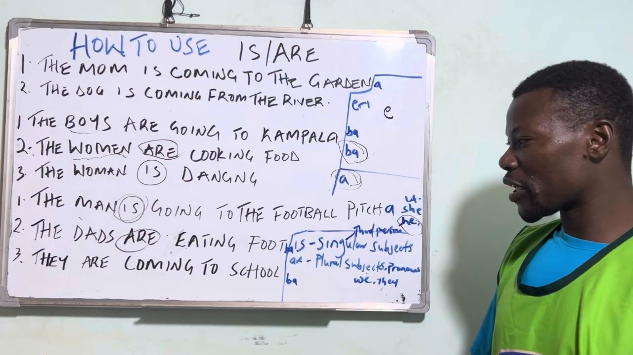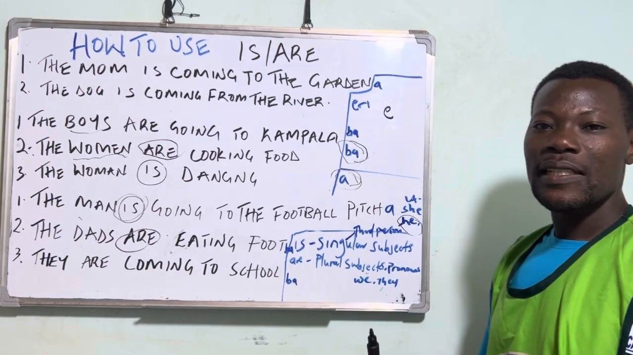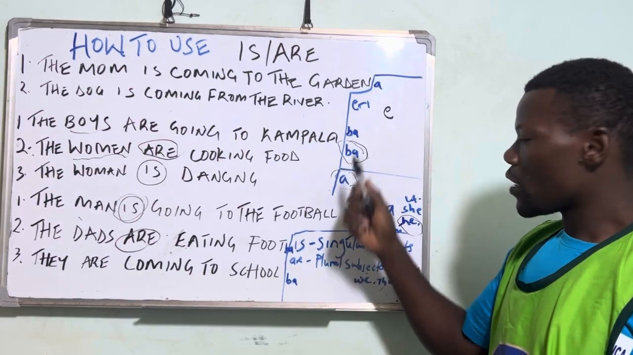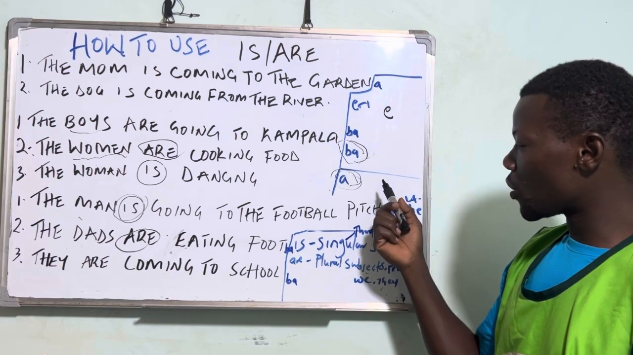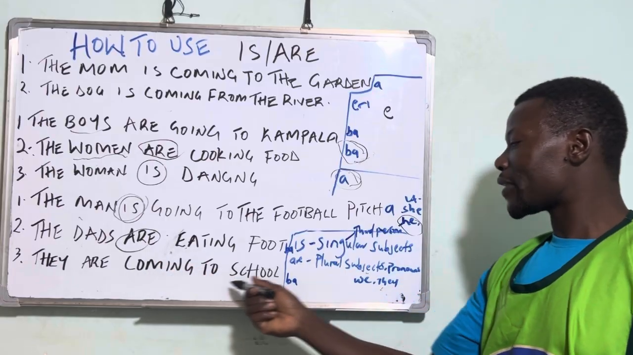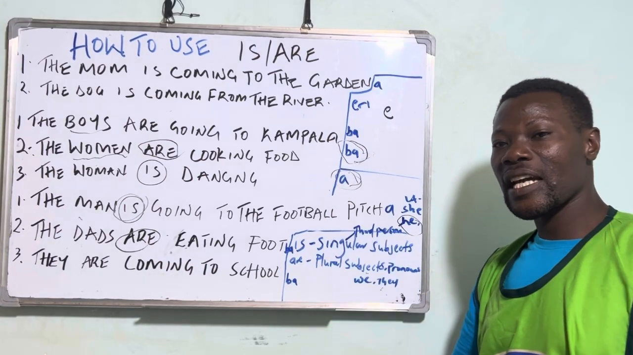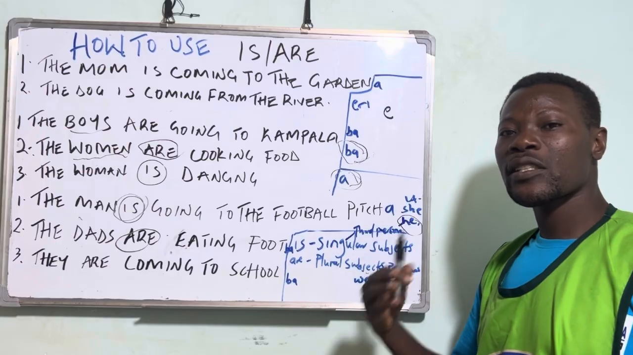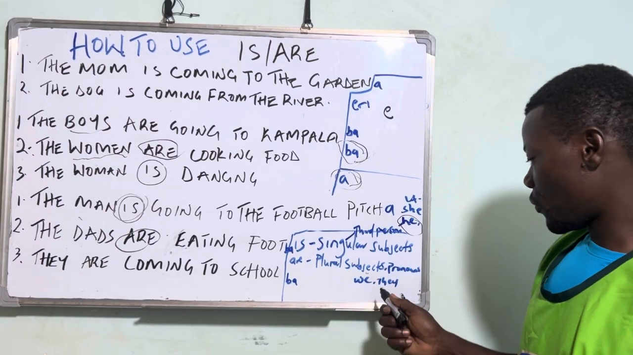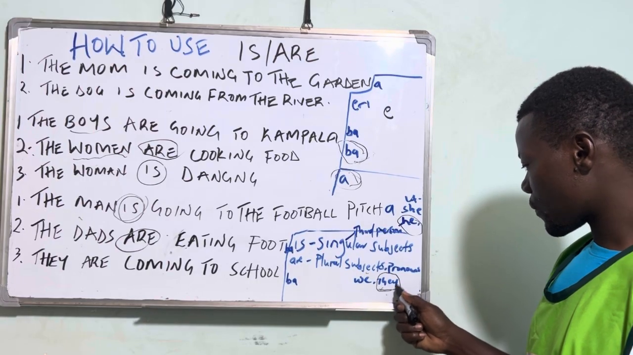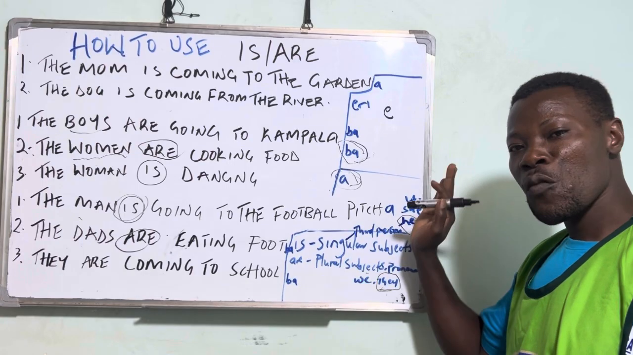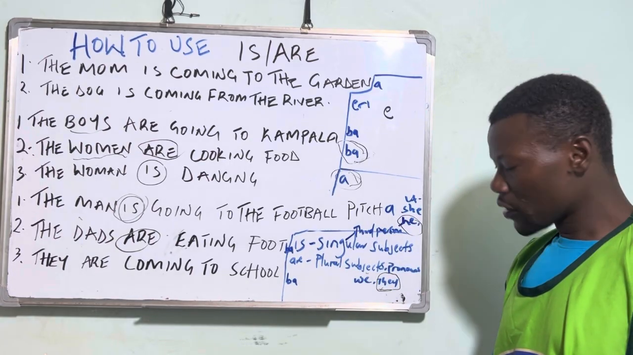So the last one would be, they are coming to school. Bajja ku ssomero. If we say they're going to school, bagenda. They are coming to school. You see? They is a plural pronoun.